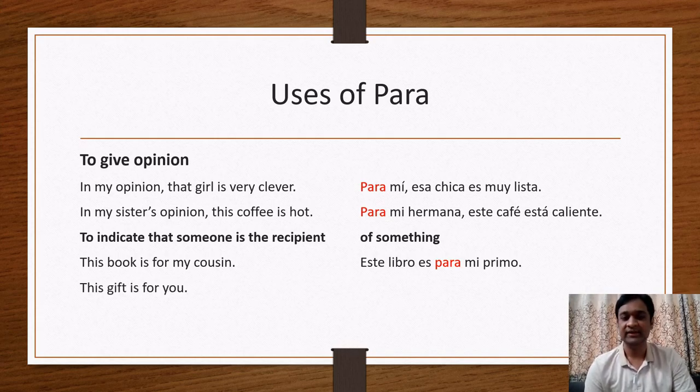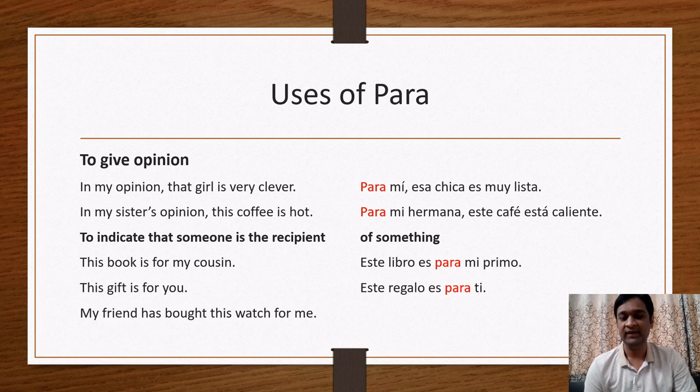Next example. This gift is for you. Este regalo es para ti. So who is the recipient of this gift? You. It is for you. So para ti. My friend has bought this watch for me. So my friend has bought a watch for someone. And who is the recipient of that watch? Me, myself. That is for me. Mi amigo ha comprado este reloj para mí. So here we will use para mí at the end of the sentence.